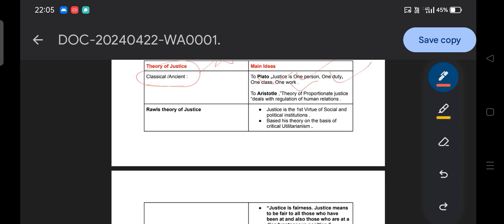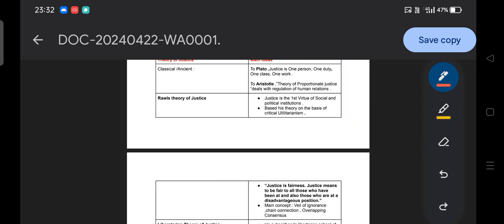Then moving to Aristotle's theory of proportionate justice, which deals with the regulation of human relations, how relations exist between humans. According to Aristotle, inequality exists, and he supports that inequality because not everyone is born equal. There will be a slave and there will be a master, and each will be treated according to requirement, for participating in the affairs of government. As you know, citizenship according to Aristotle is not given to all. We will discuss that, but for now remember that the theory of proportionate justice, or proportionate equality, belongs to Aristotle.